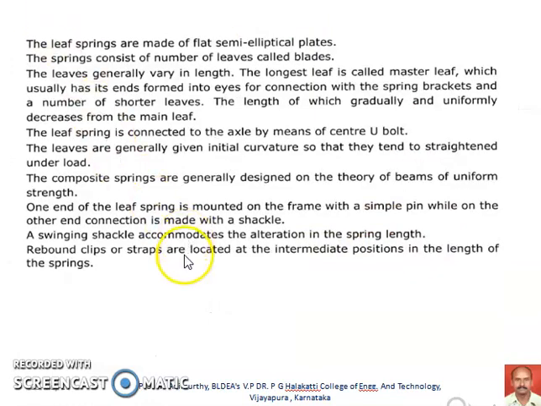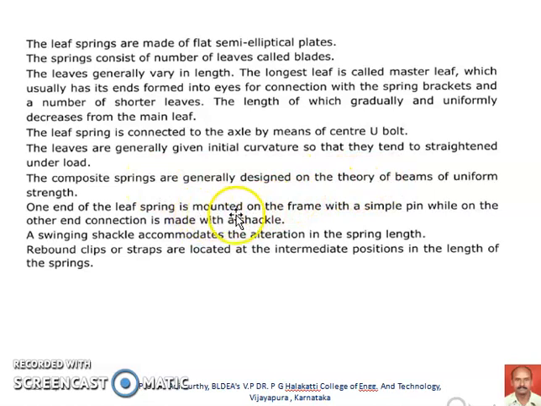The points we discussed with reference to that diagram are listed here again. They are made of flat semi-elliptical blades and consist of various numbers of blades, generally varying in length. The leaf spring is connected to the axle by means of a U-bolt. Leaves are generally given initial curvature so that they tend to straighten under load. So the camber that we discussed in the earlier sketch will vary depending upon the road irregularities. The composite springs are generally designed on the theory of beams, as I already told.